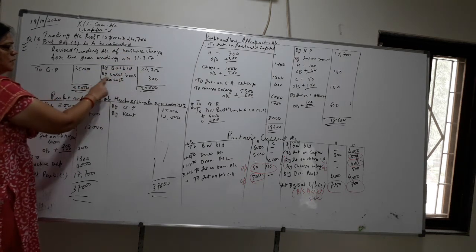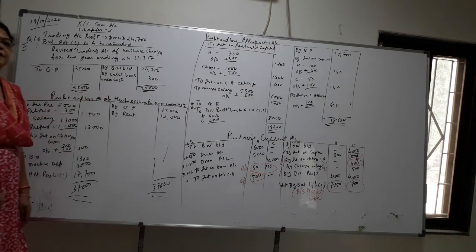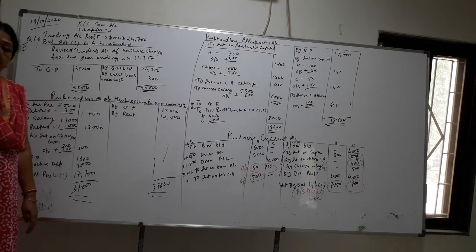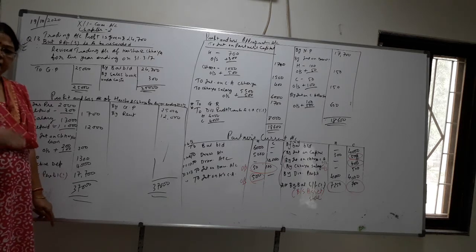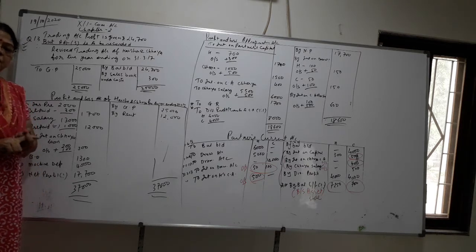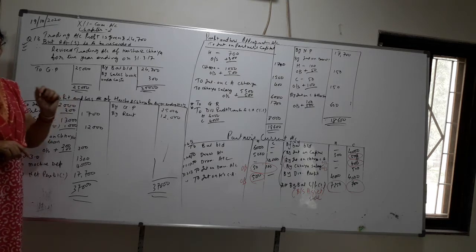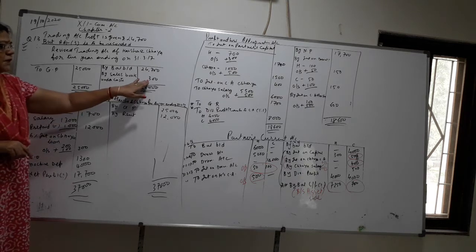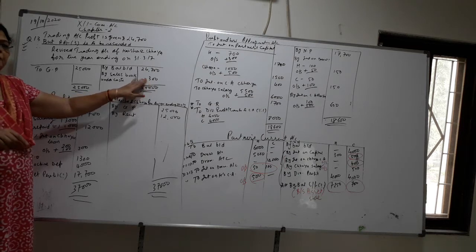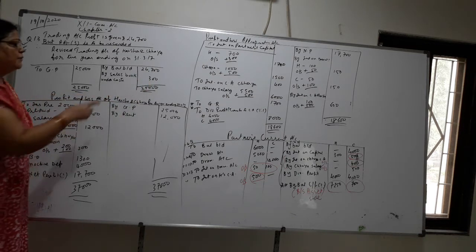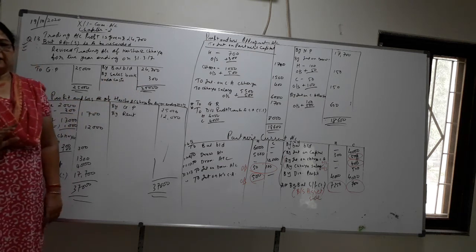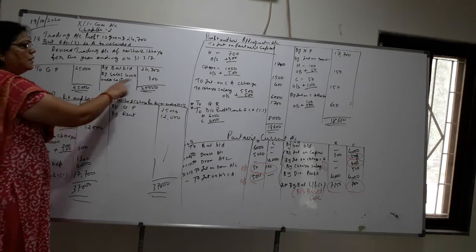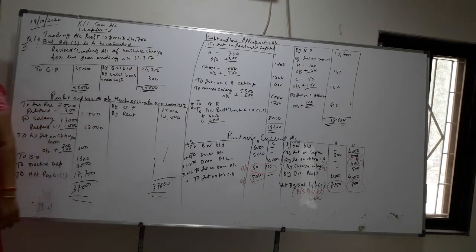24,700. Sales book is undercasted, means sales book is written less. Sales book is undercast means what? You have written less. So sales account has which balance? Credit. So on the credit side, this much is written less or not written. So we have to write it. Sales book is undercasted, so we will record this entry as it is not recorded.